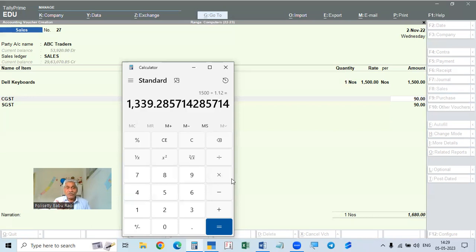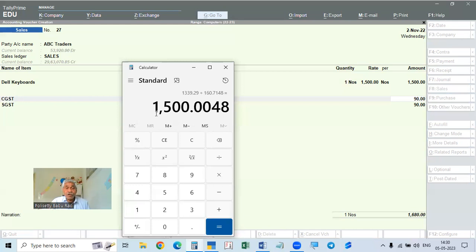So 1.12 gives 1339. Another example: if the tax rate is 18%, you have to divide it by 1.18, then you will get the taxable value. So like this, 1500 is divided by 1.12. This is the amount, 1339.29. That is add tax. Total tax is 12%.